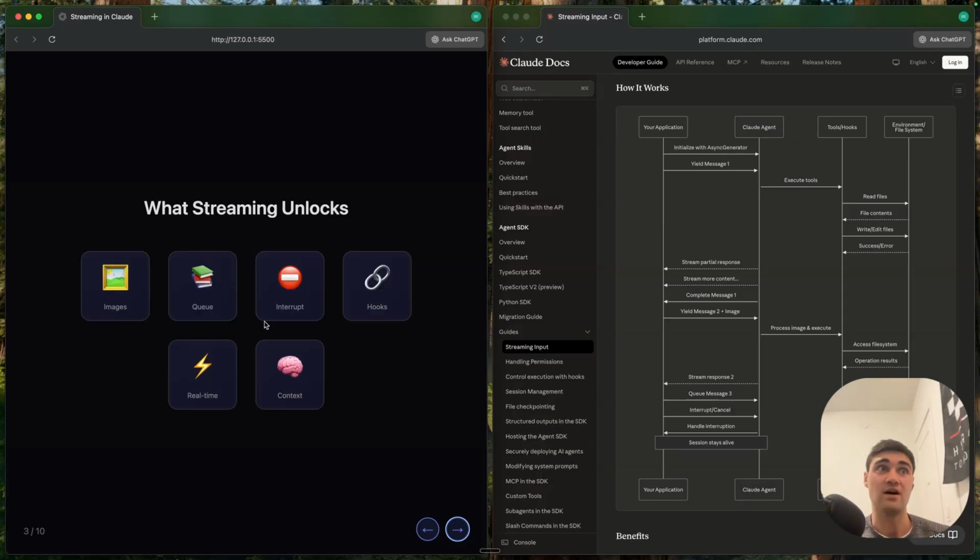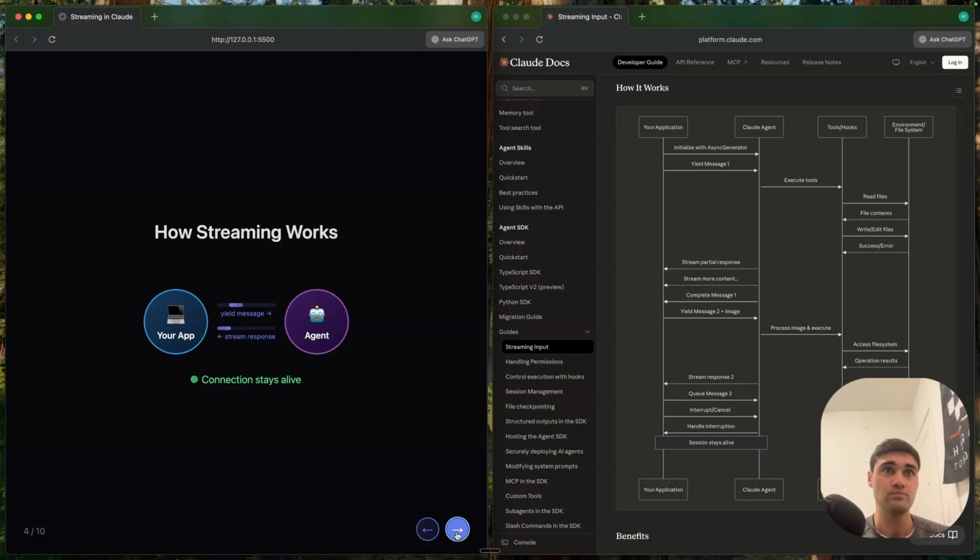What does streaming unlock? It unlocks you to send multiple images. It unlocks the ability to queue multiple messages to the model at once. You can interrupt it midway. You can have hooks in between the conversation with the agent. You can see real-time feedback and you can see more context. So this is how streaming works. The connection stays alive with the agent throughout the whole conversation.